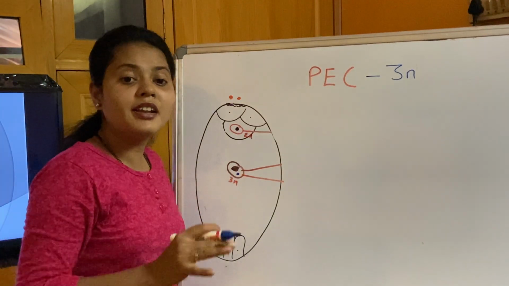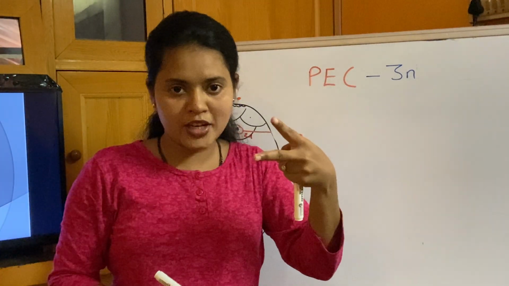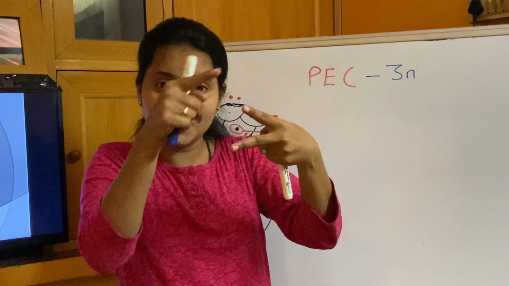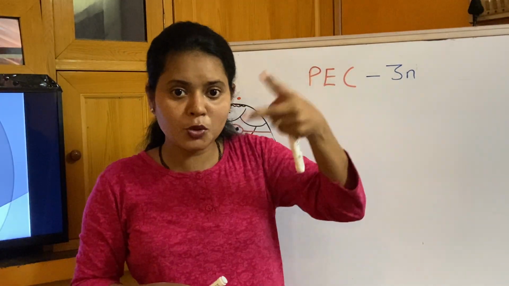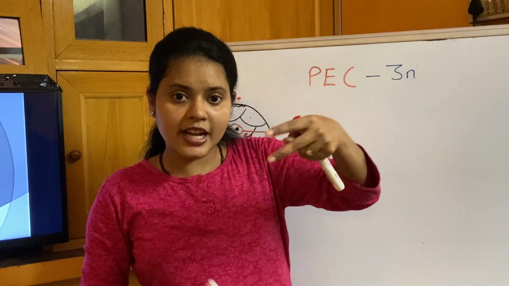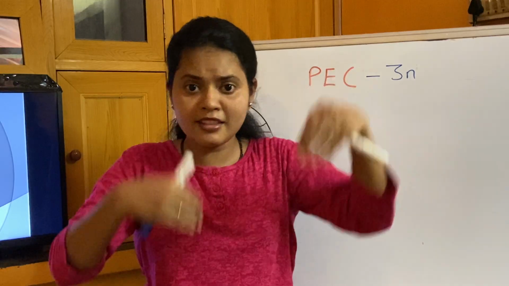If you remember, from one nucleus, two daughter nuclei are produced, and then that results in formation of a cell wall. So from one cell, two daughter cells were formed, then four daughter cells. Earlier, first the nuclei and then the cell wall.